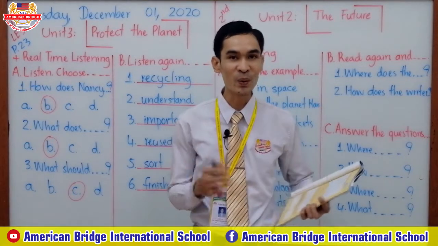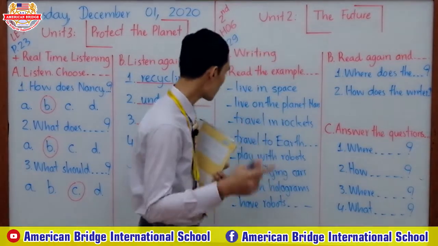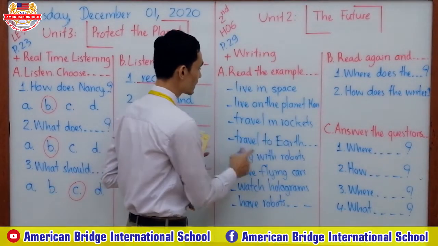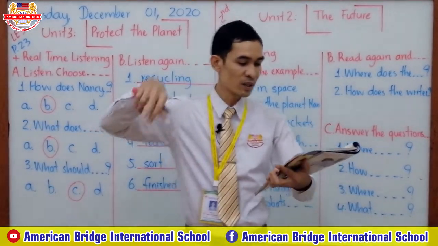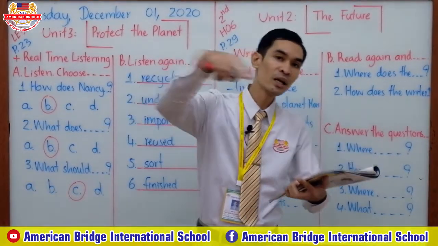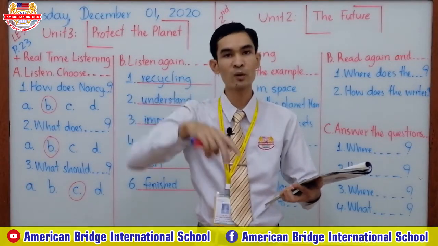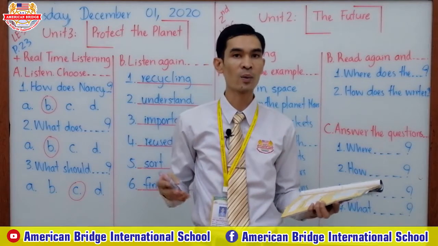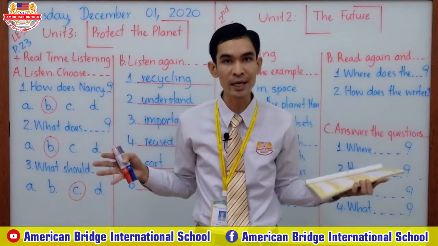They use rockets, right? Travel in rockets. When they live in space, they use a rocket to travel. Why do they use a rocket? Because it is very fast and space is so big, right?